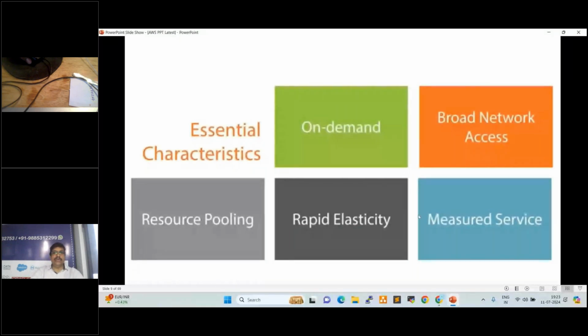Measured service. What is measured service? Whatever resources we are using in cloud, those are measured. For example, we are using a server for 1 hour daily. For that 1 hour we pay the bill. For example, if we are using it from 9 a.m. to 6 p.m. per day, 9 hours, for those 9 hours we have to pay the bill. For however many hours we use, we pay the bill, like electricity bills, gas bills.